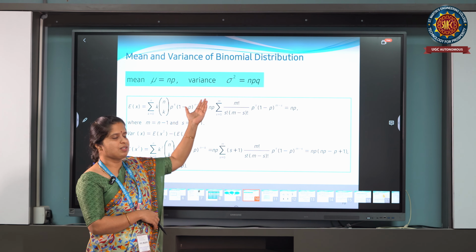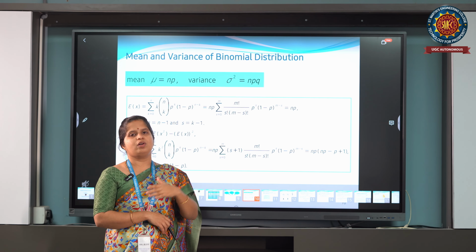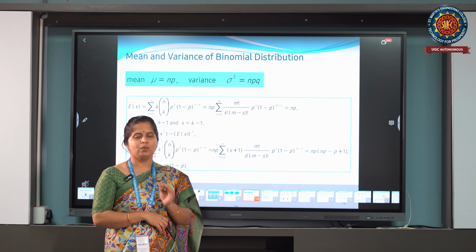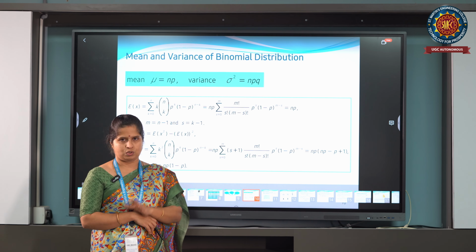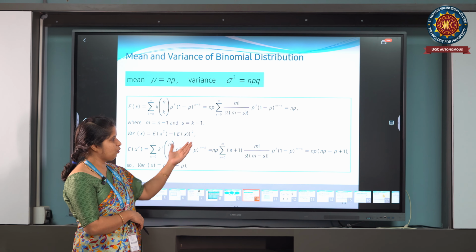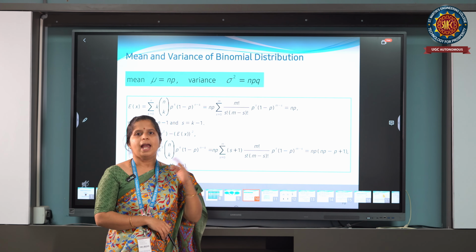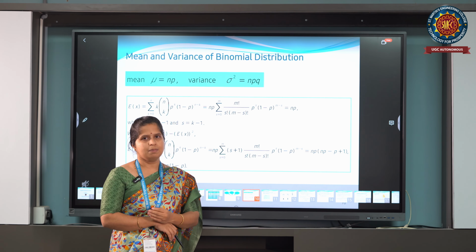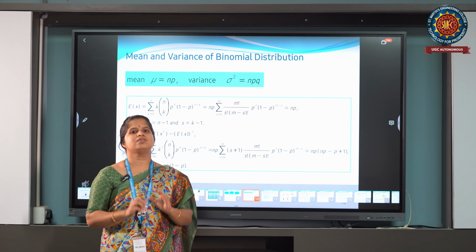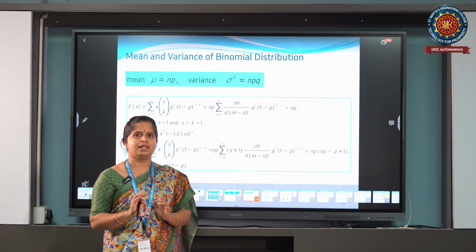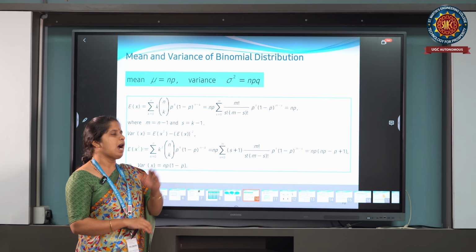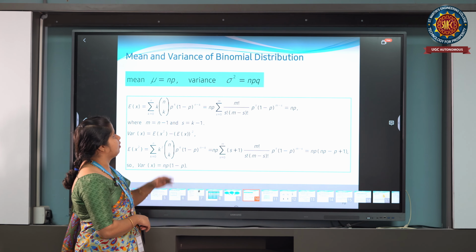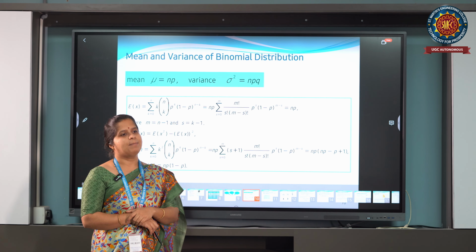Similarly, if I want to calculate the variance, sigma square, we have already derived that variance sigma square equals expectation of x square minus (expectation of x) whole square. Expectation of x square is nothing but np times (np minus p plus 1). If I substitute in the formula, I get the variance sigma square equal to npq. That is the variance and mean of the binomial distribution.